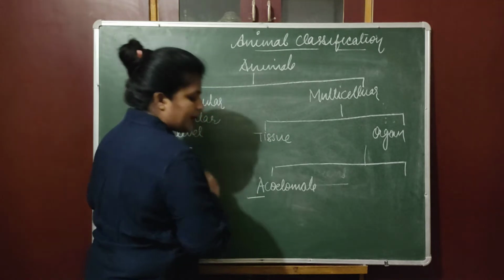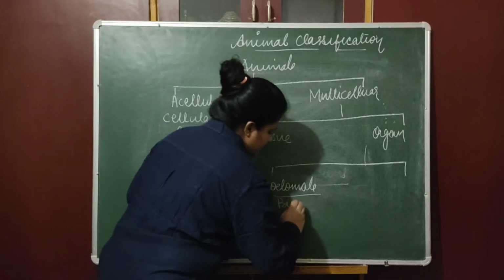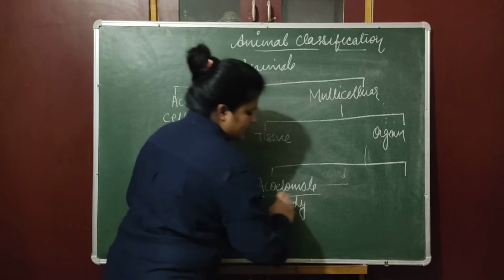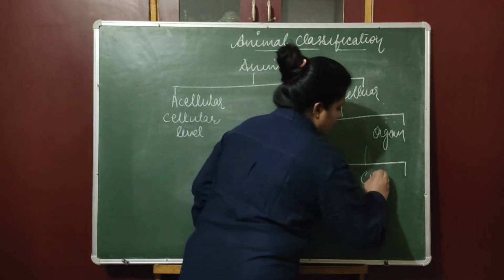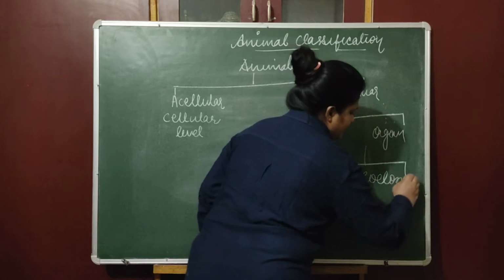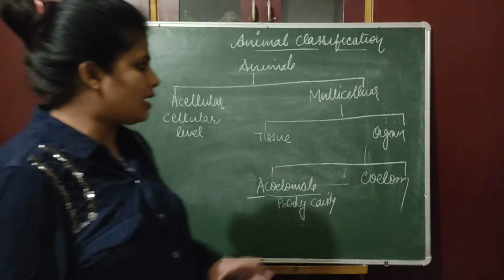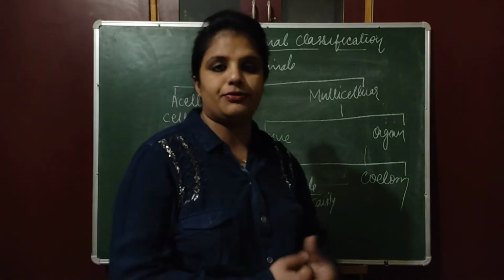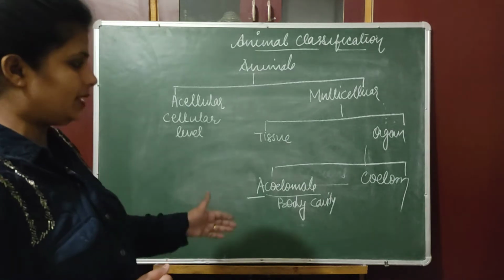A means absent, coelom means body cavity. So in which body cavity is absent, and the other one is coelomate, in which body cavity is present. So these are basically some of the classifications which we have to study.